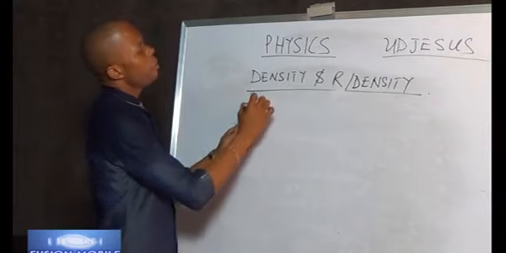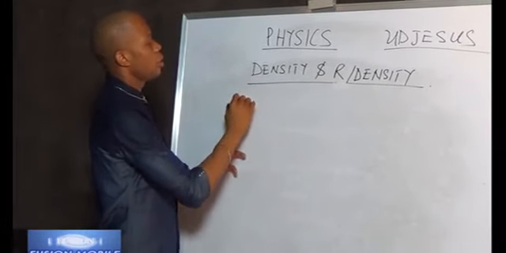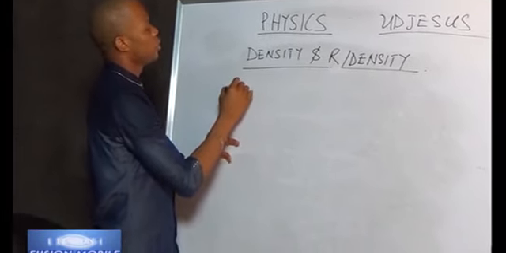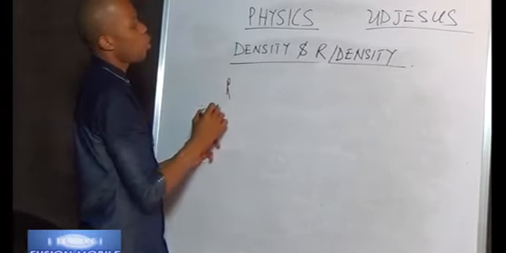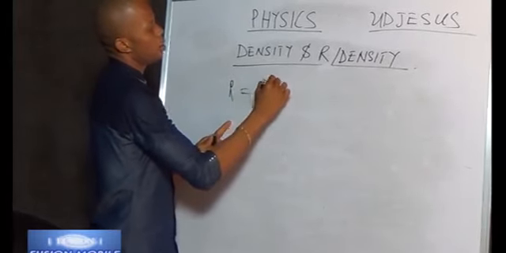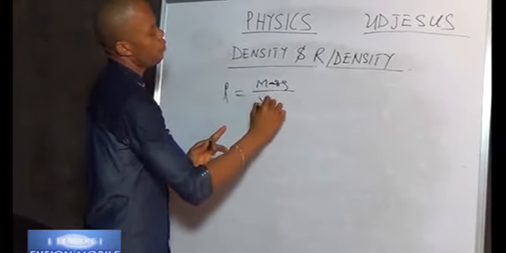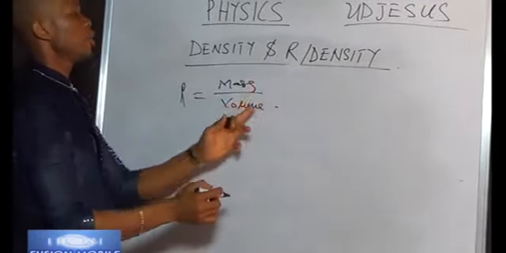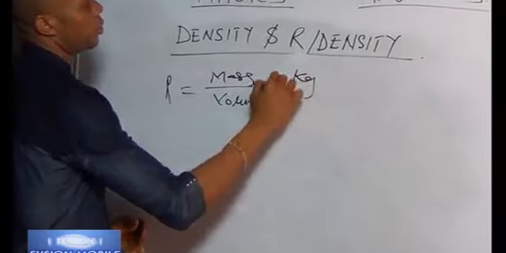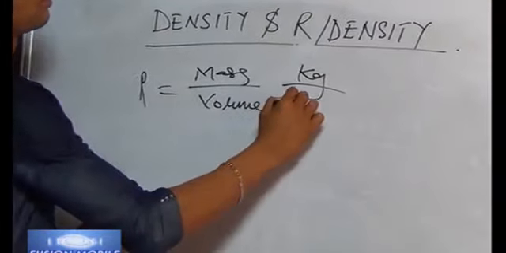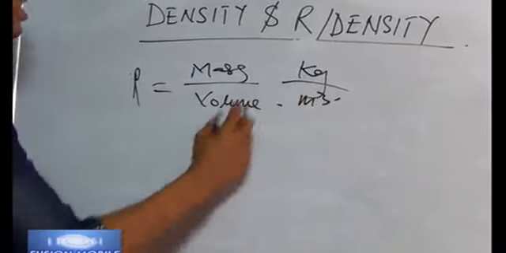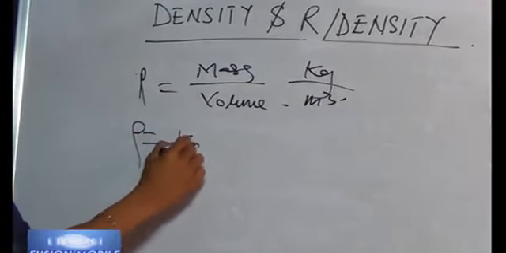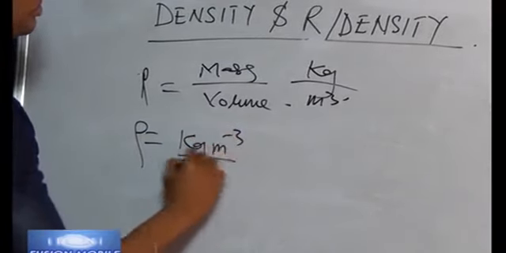Mathematically, we can say that density, which conventionally is given as rho, is equal to mass per unit volume. And from here, if we are bringing it down to units, mass is in kilogram and volume is in meter cube. So the SI unit of density is kilogram per meter cube.